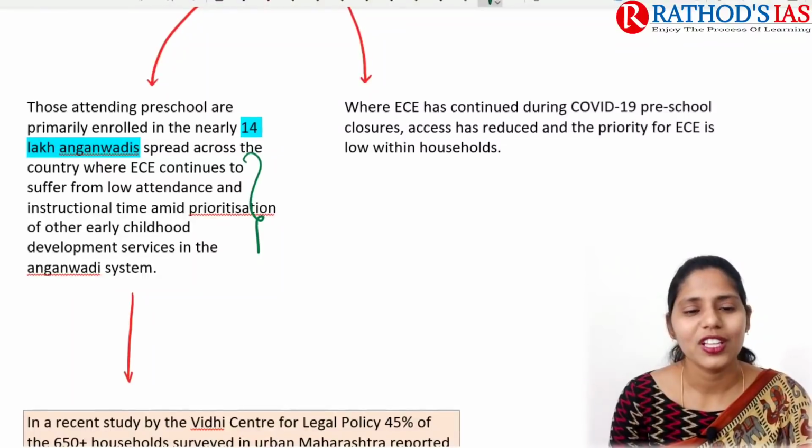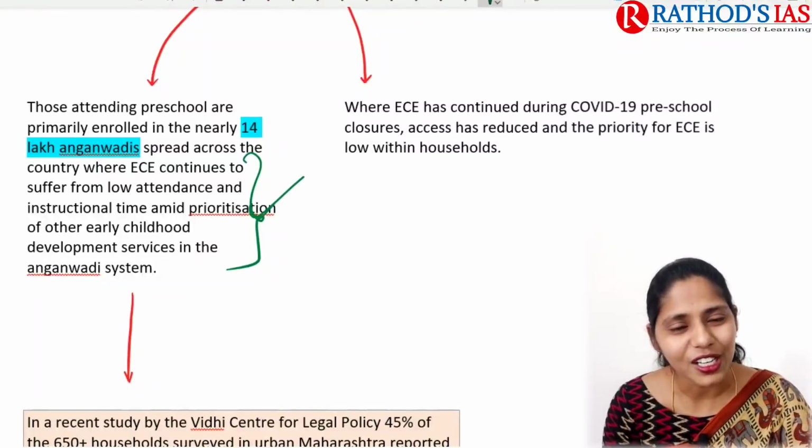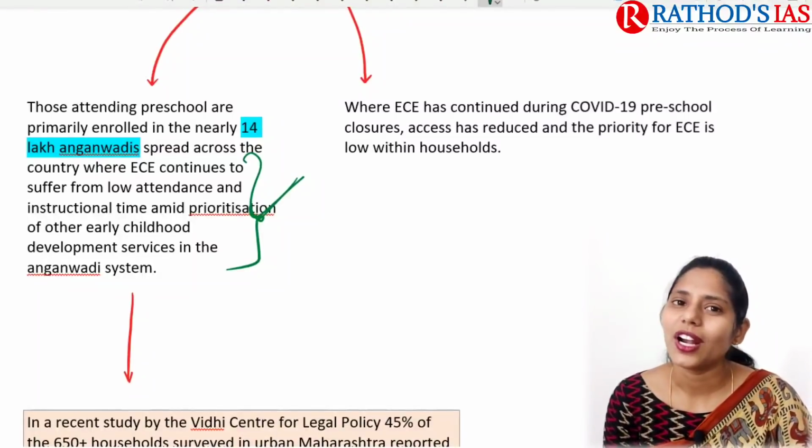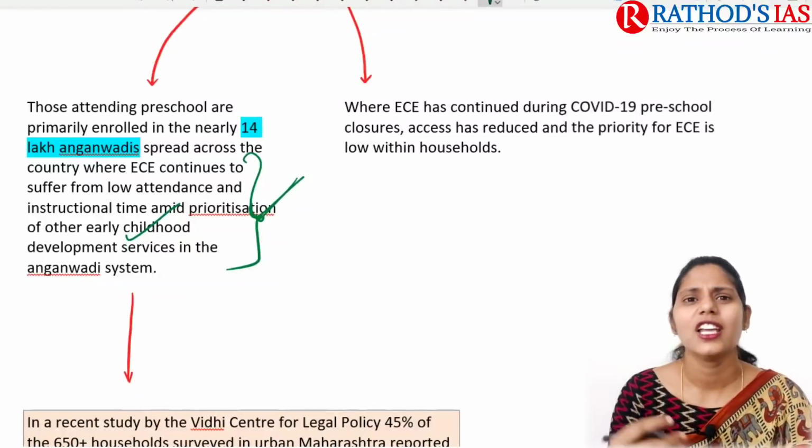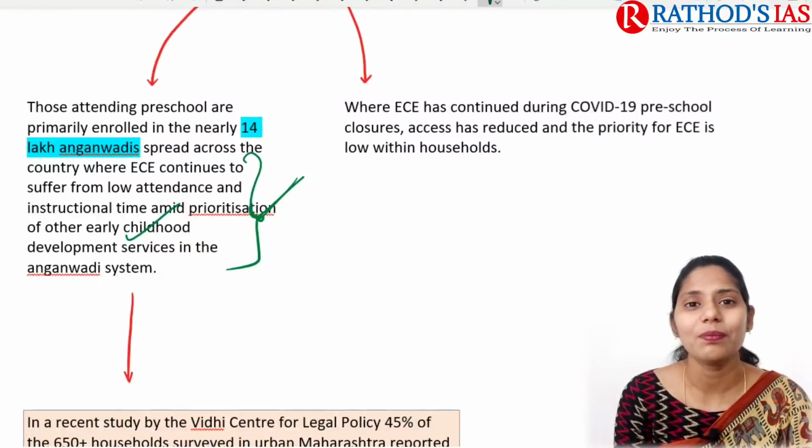Because of this, the Anganwadi centers mainly closed. Because of this, there is no proper nutrition for children, whereas they used to provide some protein powder.